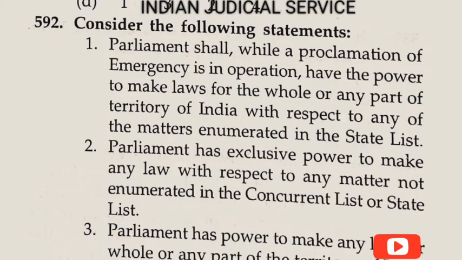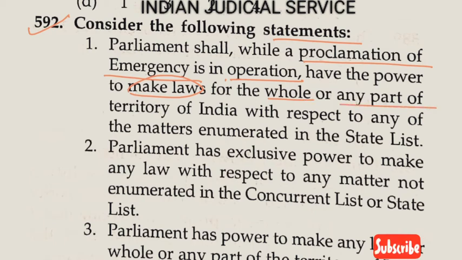Question number 592. Consider the following statements. First, the Parliament shall, while a proclamation of emergency is in operation, have the power to make law for the whole or any part of the territory of India with respect to any matter enumerated in the State List. Yes, this statement is absolutely correct.